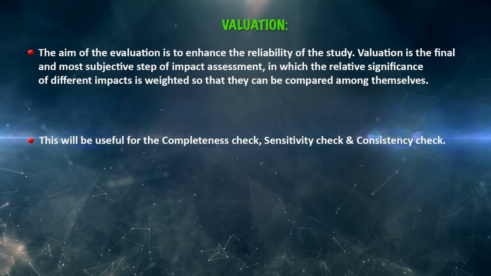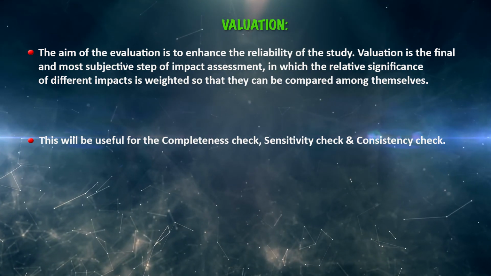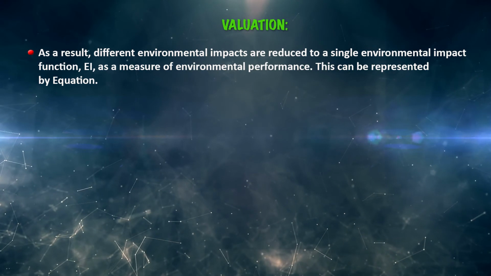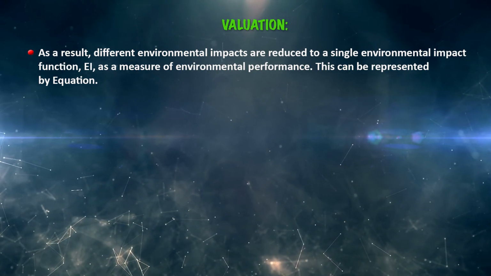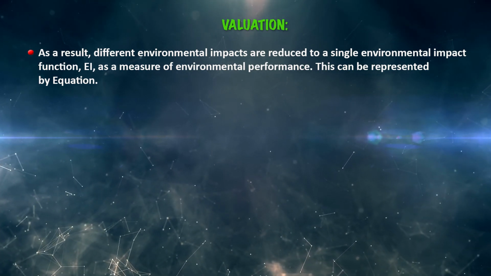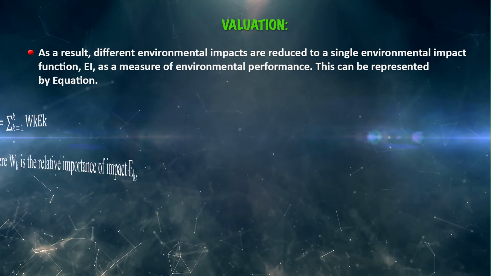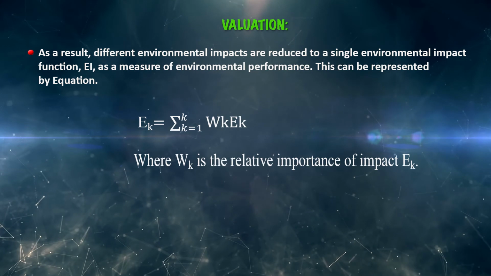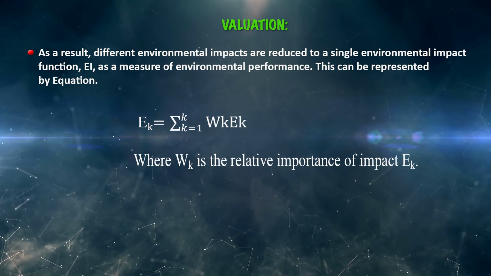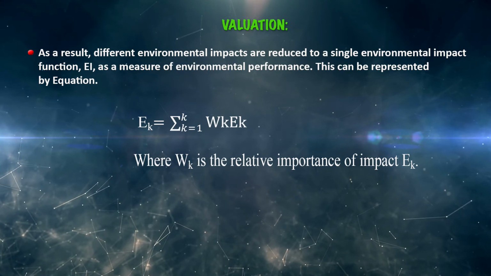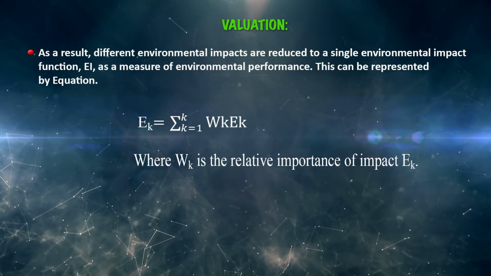So, this will be useful for the completeness check, sensitivity check and also consistency check. As a result of these criteria, different environmental impacts are reduced to a single environmental impact function. So, it is a measure of environmental performance. This can be represented by the equation which you are seeing, where Wk is the relative importance of impact Ek.